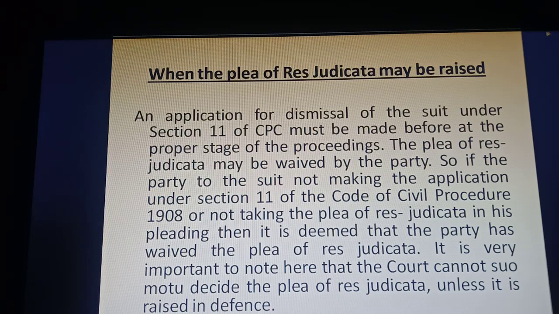So if the party to the suit does not make the application under section number 11 of the CPC, or does not take the plea of res judicata in his pleading, then it is deemed that the party has waived the plea of res judicata. It is very important to note here that the court cannot suo moto decide the plea of res judicata. I repeat, it is very important to note here that the court cannot suo moto decide the plea of res judicata unless it is raised in defense.